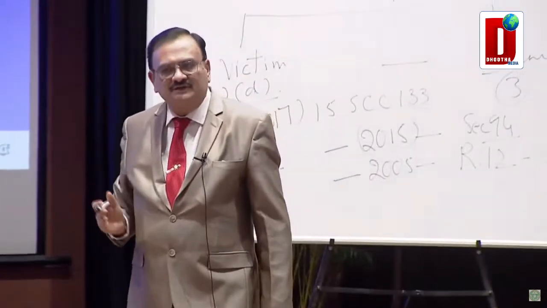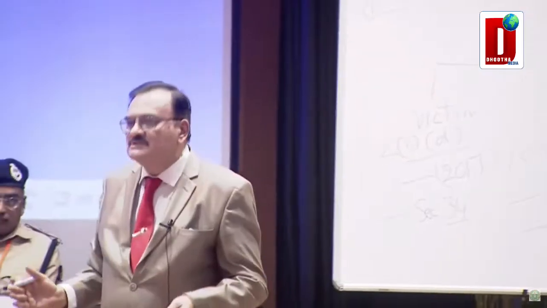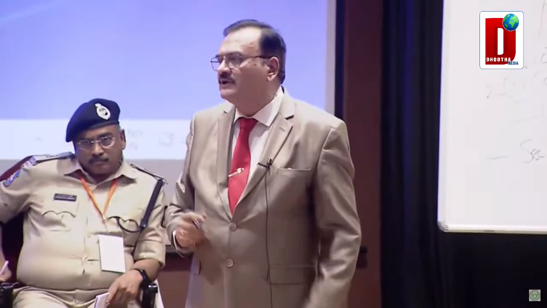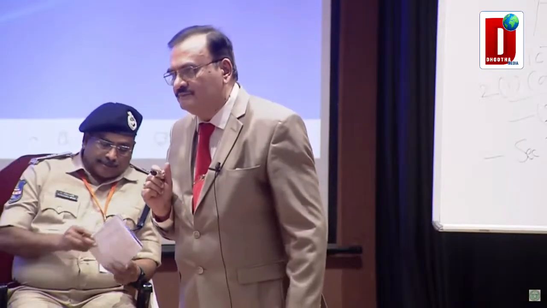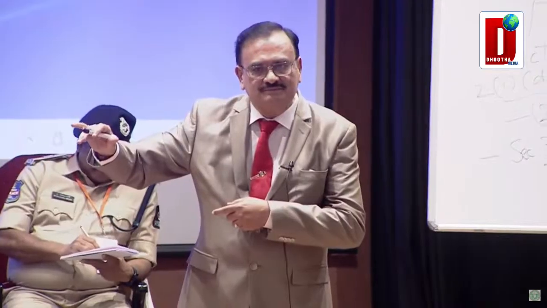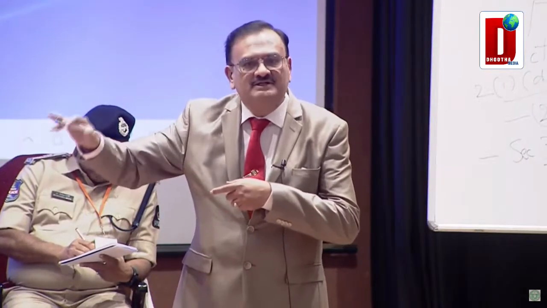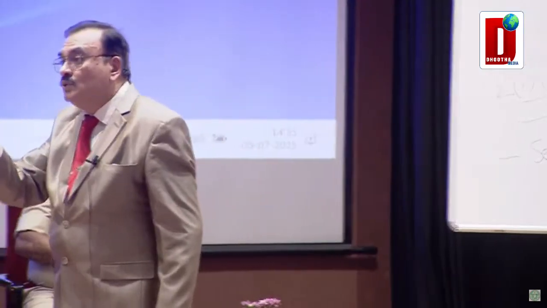Any date of birth certificate issued by a corporation or municipality. Suppose the victim is illiterate and could not produce any of these two. Then how to determine the age? The third category is to go for an ossification test, radiological examination, or any other scientific method, any new scientific invention.